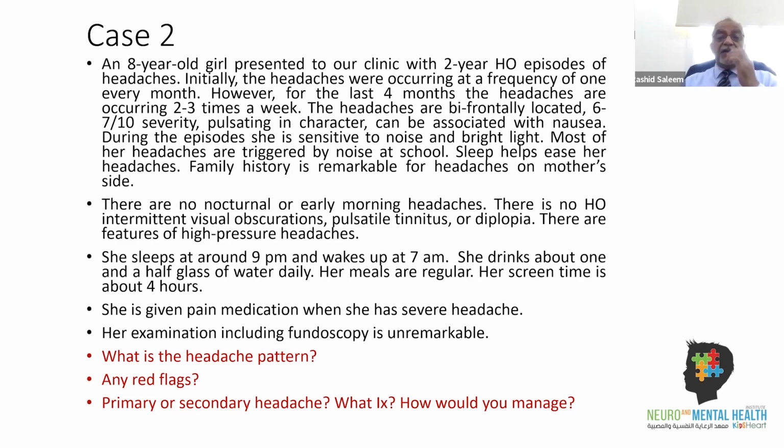Most of her headaches are triggered by noise at school. Sleep helps ease her headaches. Family history is remarkable for headaches on mother's side, which are most probably migraine headaches. There are no nocturnal or early morning headaches. These are actually red flags I'm trying to ask here. There is no intermittent visual obscurations, pulsatile tinnitus, or diplopia. This is in relation to IIH or any raised intracranial pressure situation.